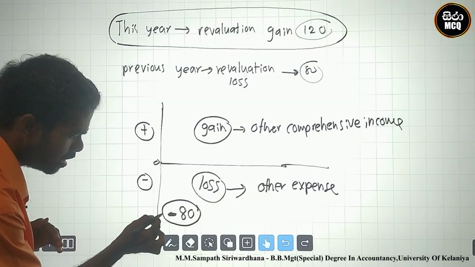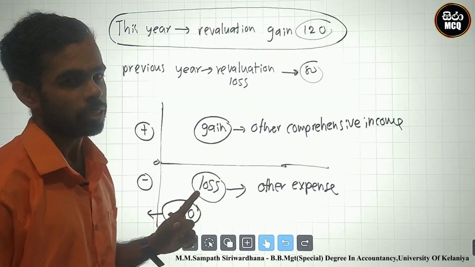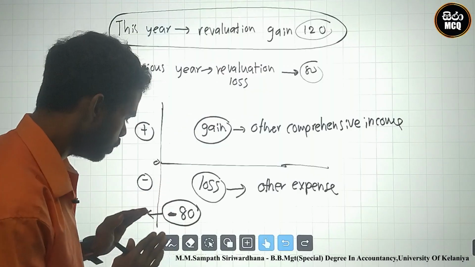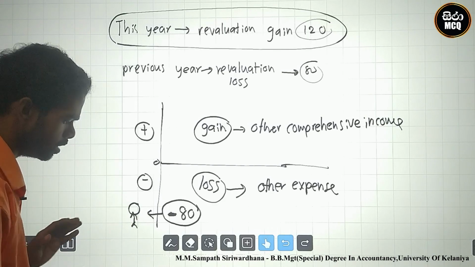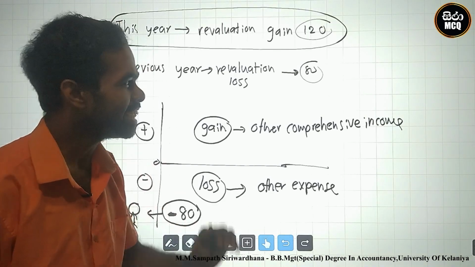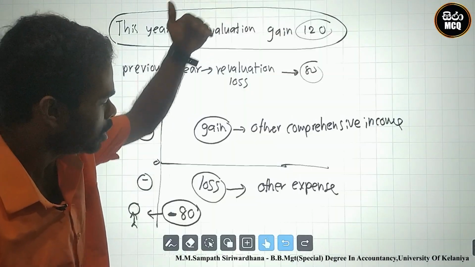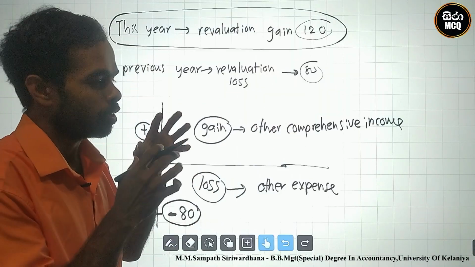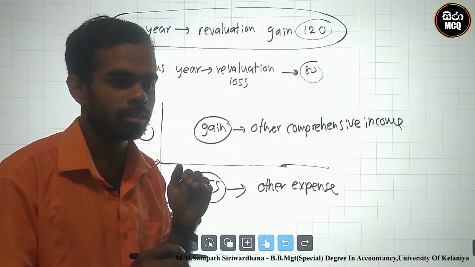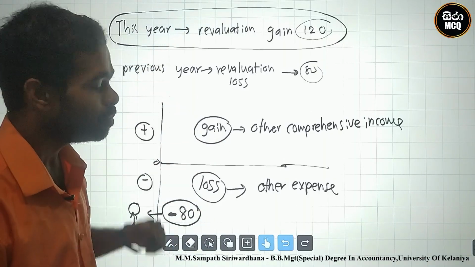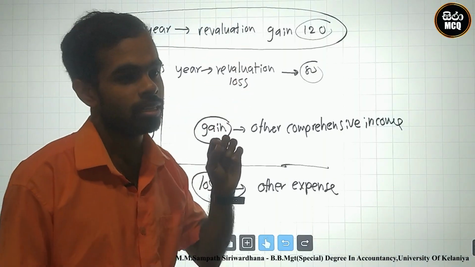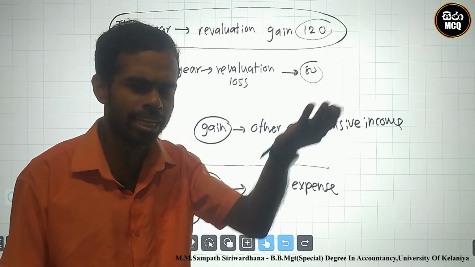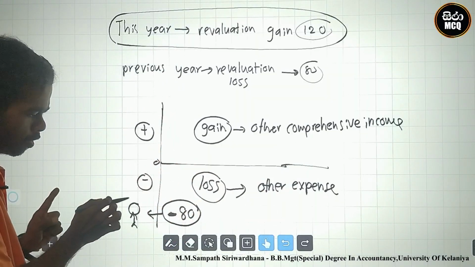Firstly, you must start that in the previous year. Previous year 80 is the previous situation. You must go to this area firstly. This is the area. You must start the location. Okay. You must go to the gain 120. You have petrol 120. Gain. You have petrol to run to the other comprehensive income area. Why? This is the gain, which means you have petrol 120. You must go to the gain area, but you must start from this.